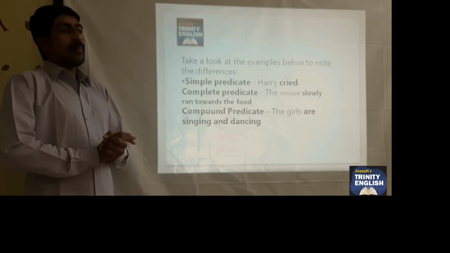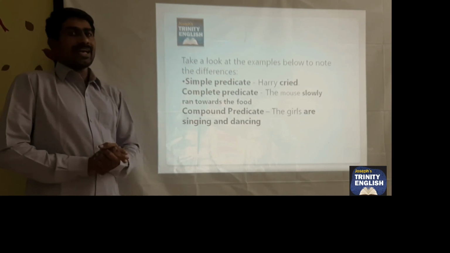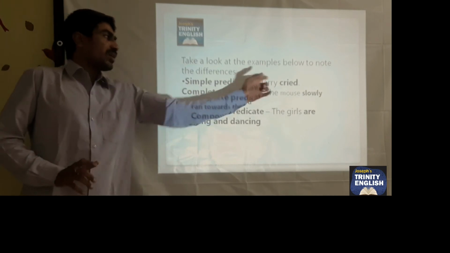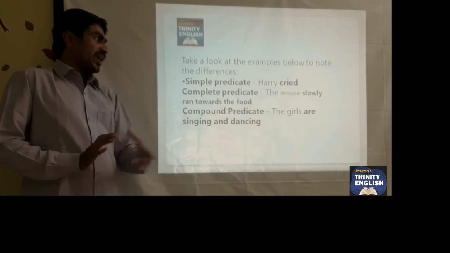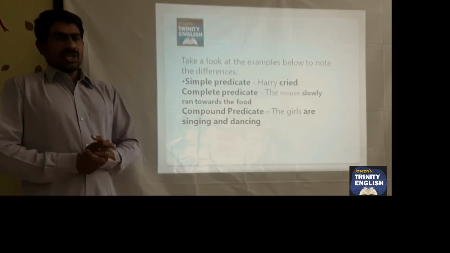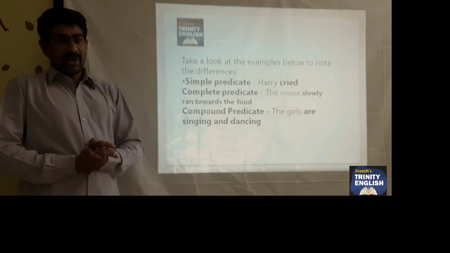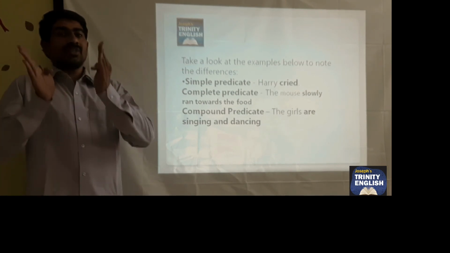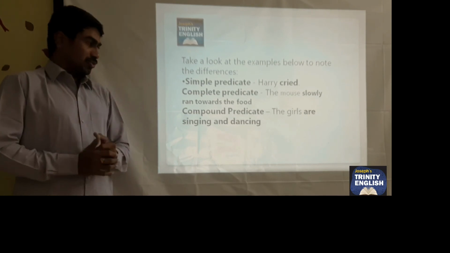Take a look at the examples below to note the differences. First one is simple predicate. As I told you, Harry cried. Complete predicate: the mouse slowly ran towards the food. Compound predicate: the girls are singing and dancing. In our daily usage, in most of the sentences, we use a complete predicate and we use a simple subject. The combination of simple subject and complete predicate is mostly used in our daily usage.